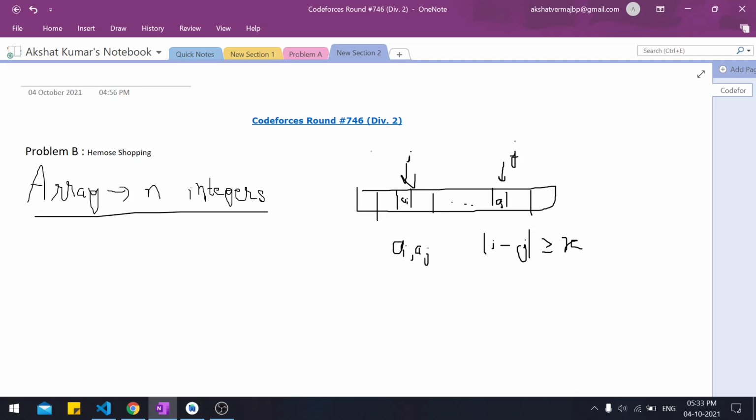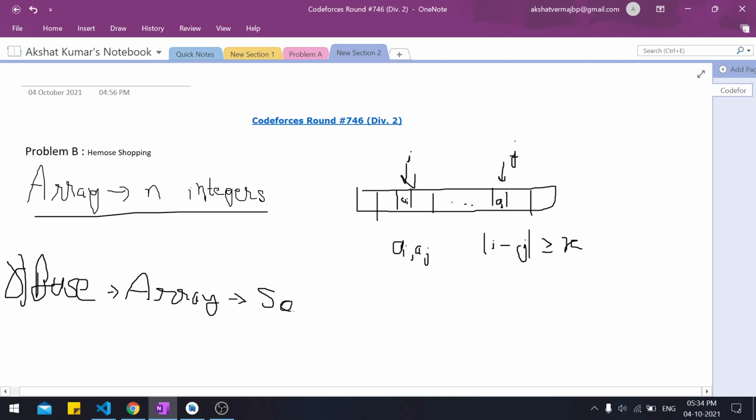Pretty easy problem statement. Now let us write the base case first. What's the base case? If the array is already sorted, we don't need to do anything. We could just output yes and continue on with our next test case. Okay, so this is done.